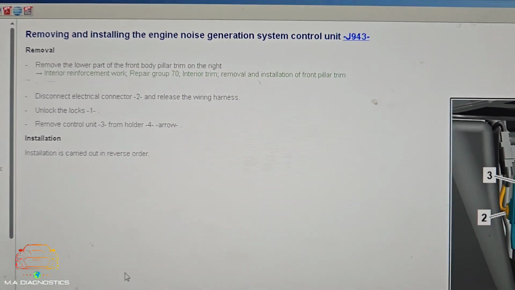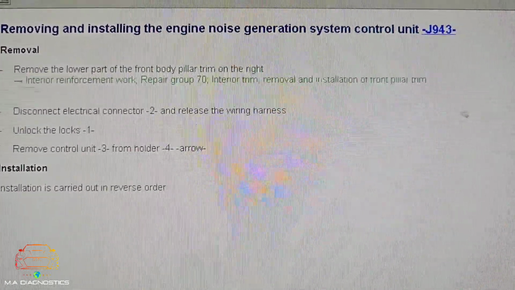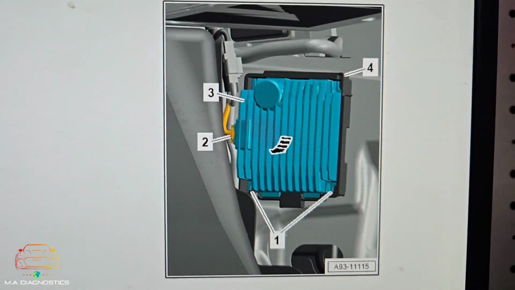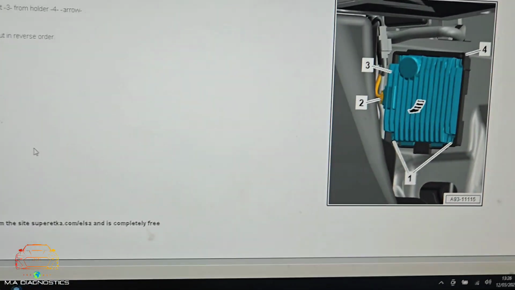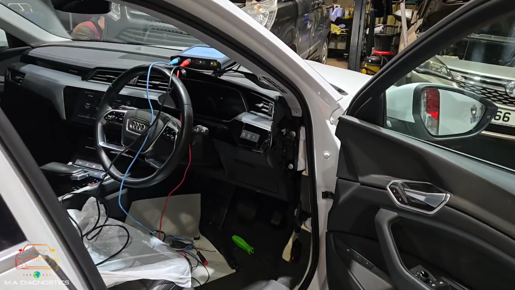Okay, so I've pulled up J943, removal. Remove the lower part of the front body pillar trim on the right. You can see it just sits behind the kick panel. So it looks like it's quite easy to access and it should be quite easy to measure the CAN network as well. So we'll go over to the car and do that.